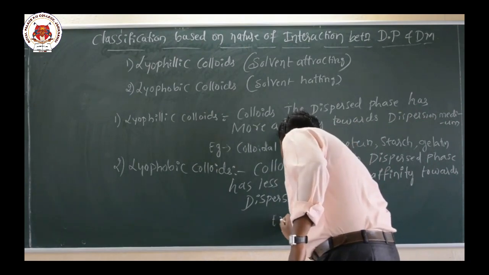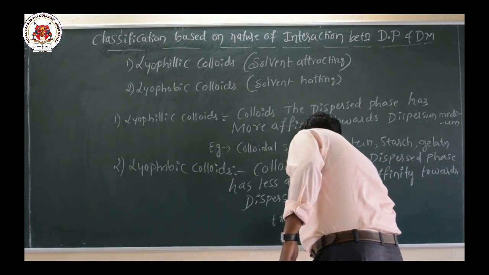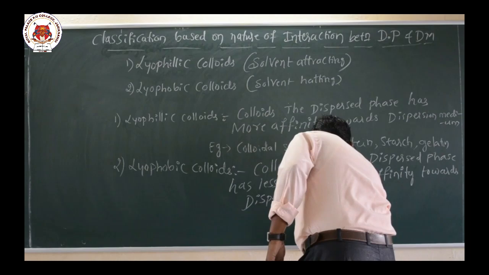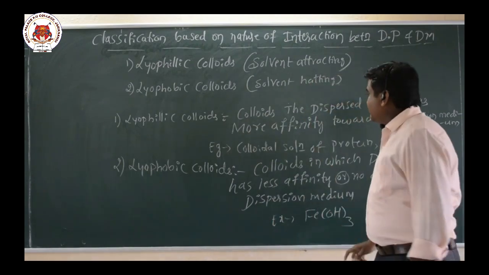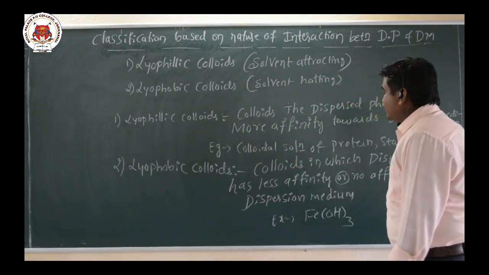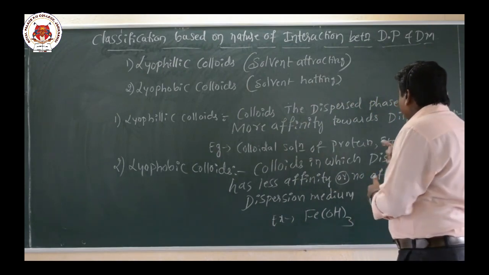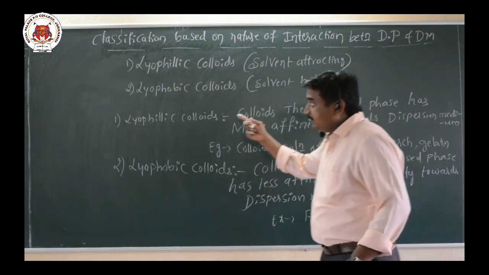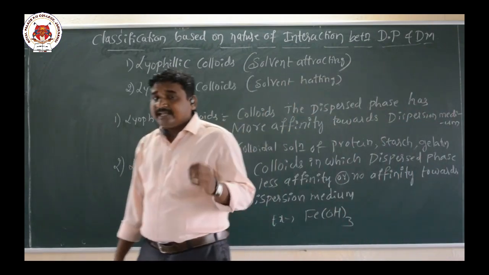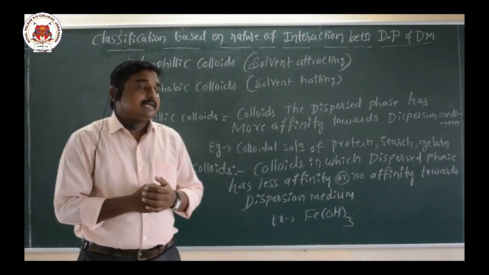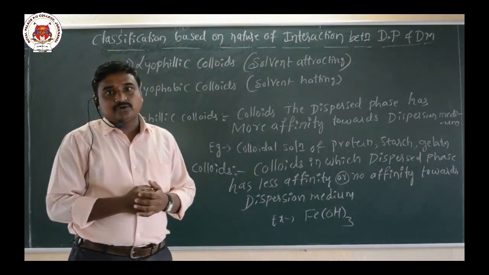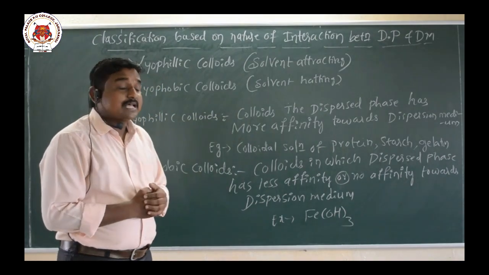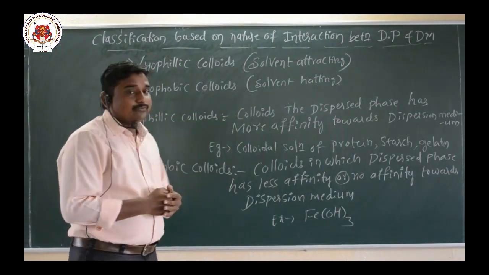Example: ferric hydroxide sol. To summarize, examples for lyophilic colloids are colloidal solutions of protein, starch, and gelatin, and examples for lyophobic colloids are ferric hydroxide sol or sulfur sol.